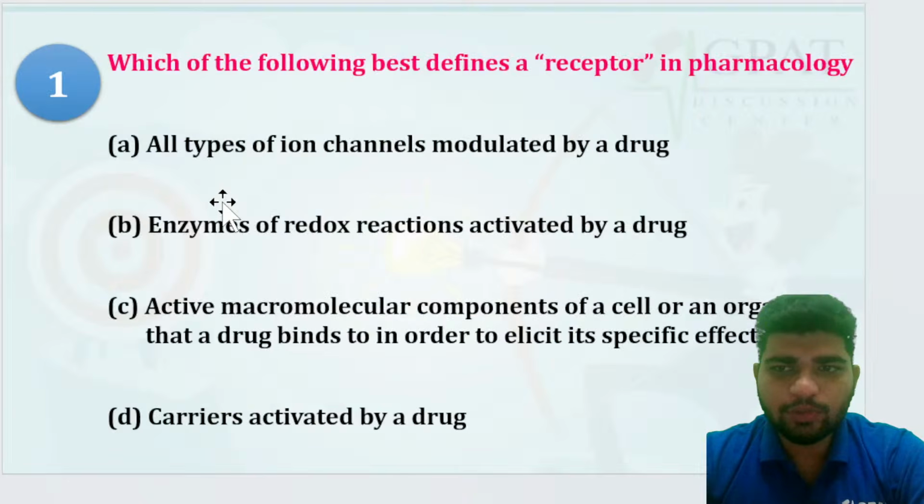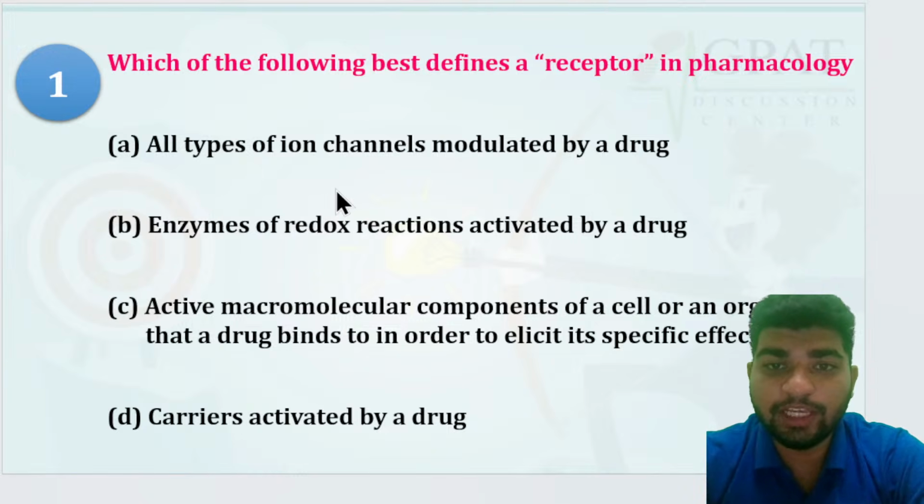So the first question was: which of the following best defines a receptor in pharmacology?